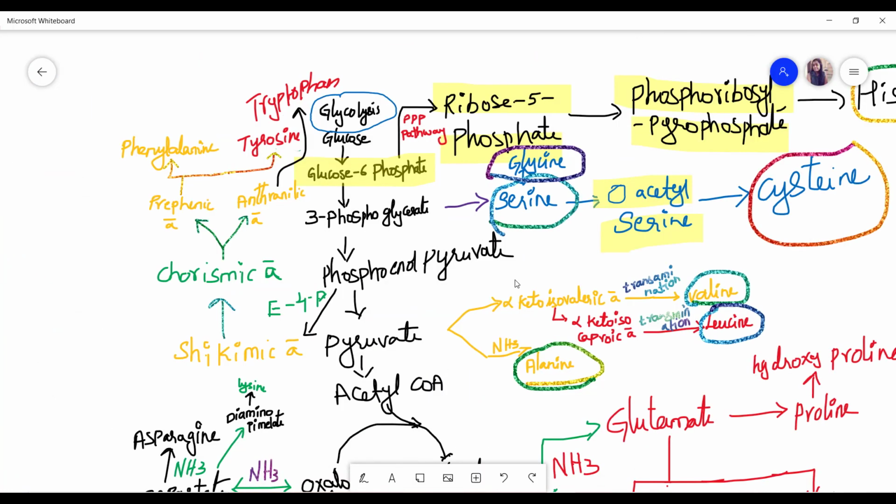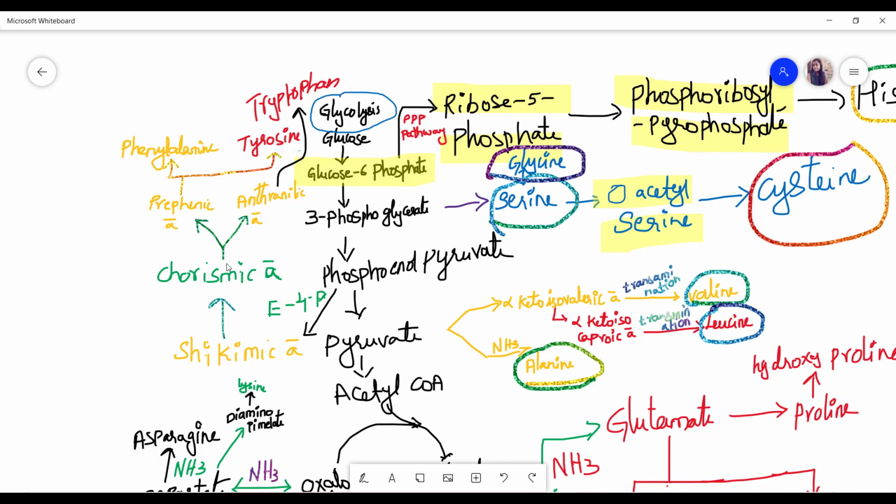And this phosphoenol pyruvate, if you remember the shikimic acid pathway from yesterday, you would remember this phosphoenol pyruvate. Okay, this phosphoenol pyruvate combines with erythrose 4-phosphate and becomes shikimic acid, and this shikimic acid will give rise to chorismic acid.